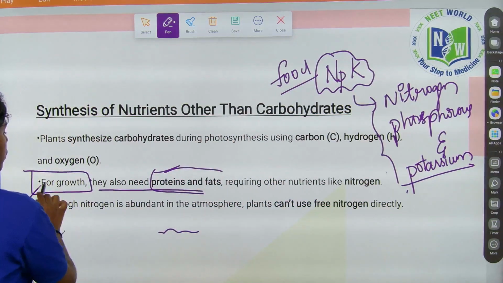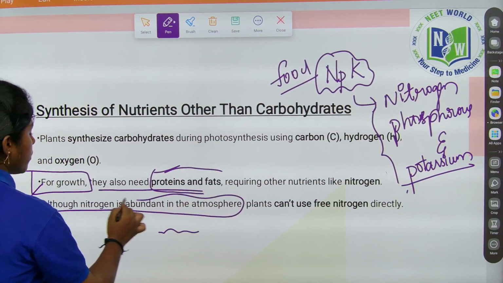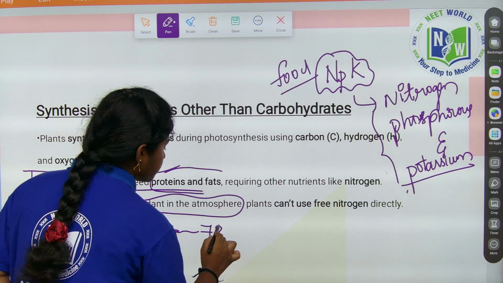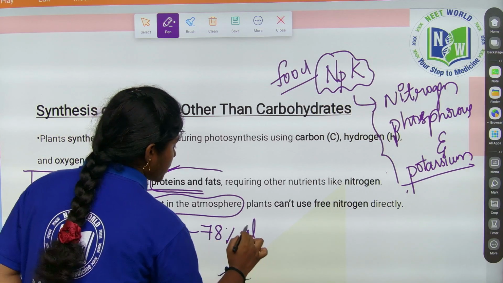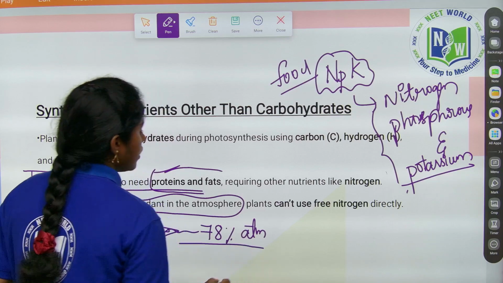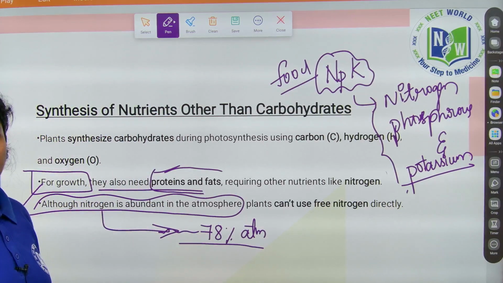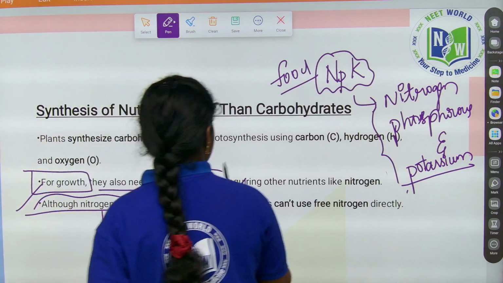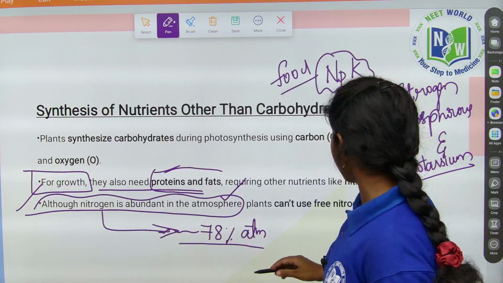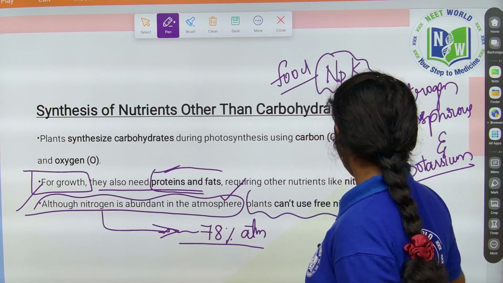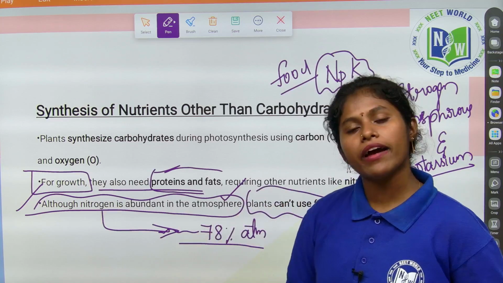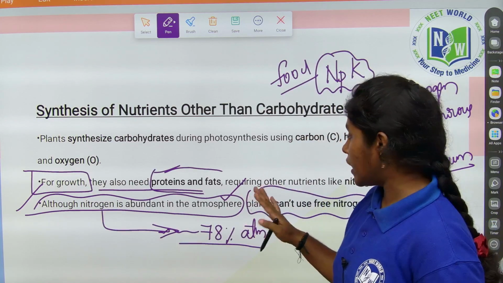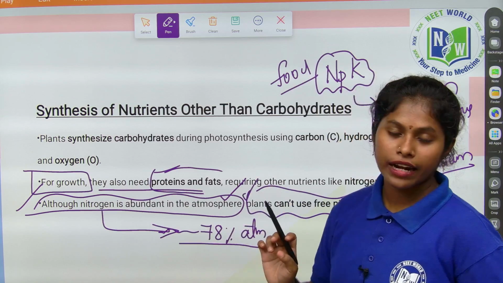So although nitrogen is abundant in the atmosphere, we know nitrogen is almost 78% present in the atmosphere. How much amount is present in the atmosphere? 78% of the nitrogen is present in the atmosphere. But plants cannot use free nitrogen directly. We also require nitrogen. Animals also require nitrogen. Plants also require nitrogen. But they cannot use this free nitrogen directly.